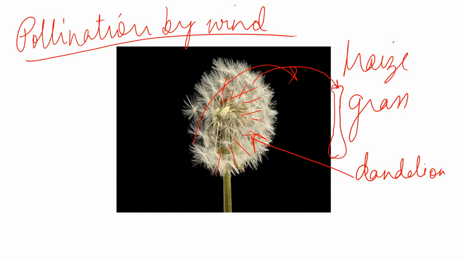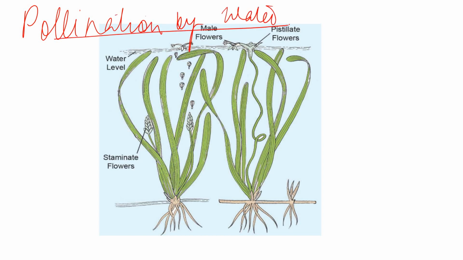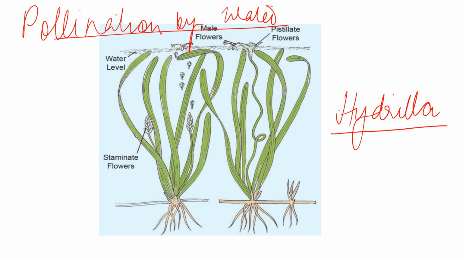Understood? Next we go to study pollination by water. What happens is that there are certain aquatic plants, that is, plants which survive on water, called hydrilla. These hydrilla plants stay inside water. So just look into your book that aquatic plants like hydrilla have the pollen spread on the water surface.